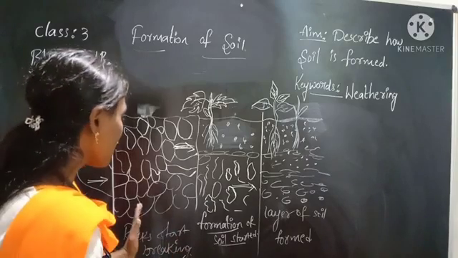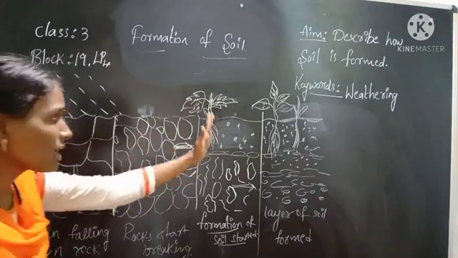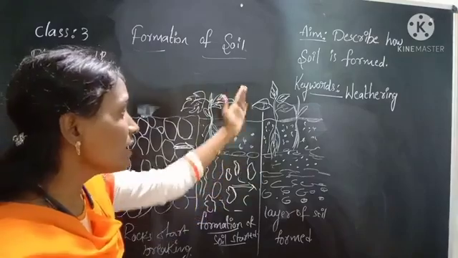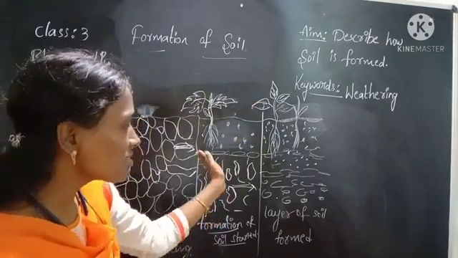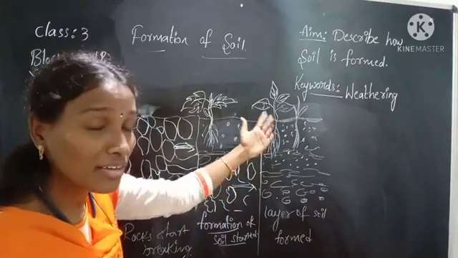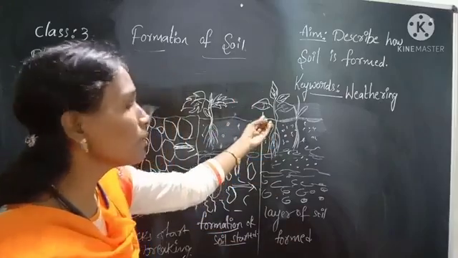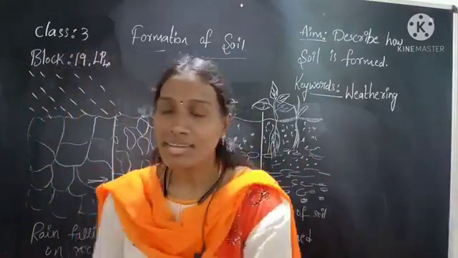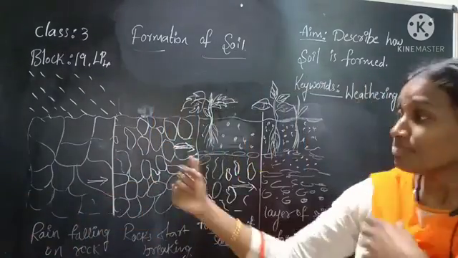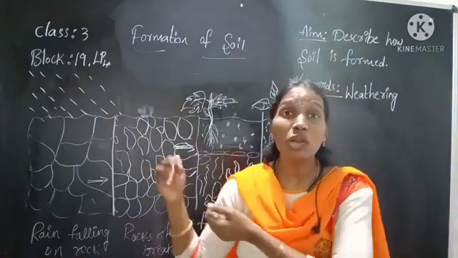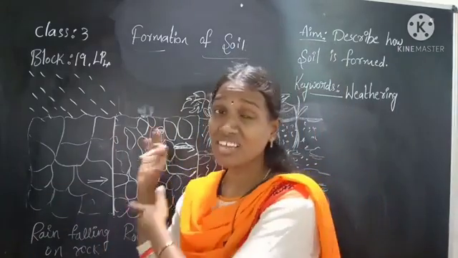After the rock starts breaking, the formation of soil starts, and some plants also start growing in the third stage. Compared to that, the fourth stage is very different, because here the layers of soil have formed and so many plants are growing. Right? These are the different stages of the formation of soil, but it takes millions of years to form soil.